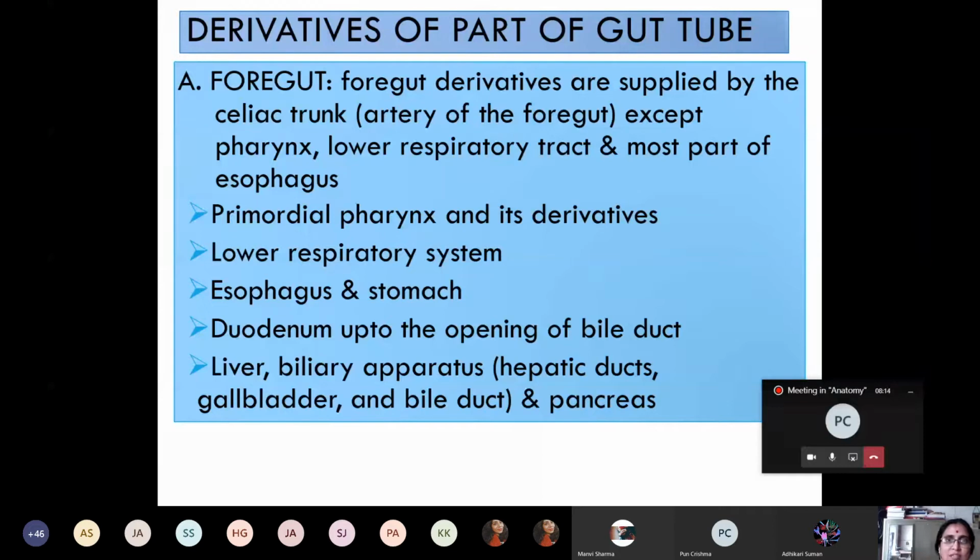Why I am giving you this gist in the beginning is, in the viva or in the embryology model, most of the time the question is: enumerate the derivatives of foregut and give the name of the artery which supplies them. What are the derivatives of foregut? Which parts of the GIT? Please unmute your mic and answer the question. What are the derivatives of foregut?